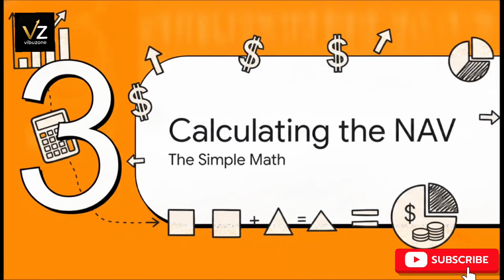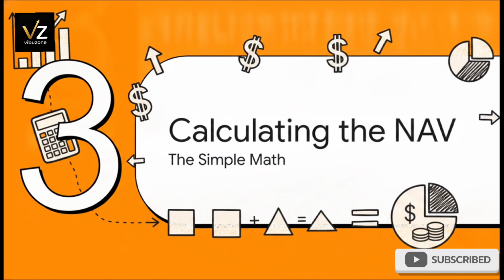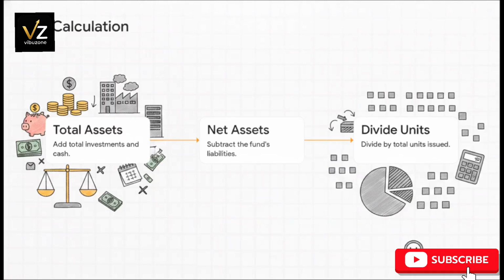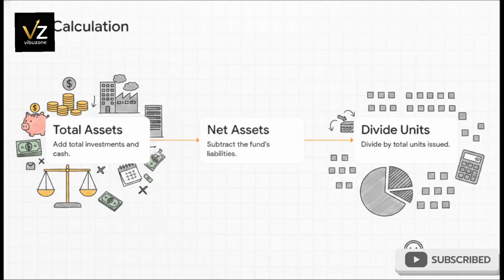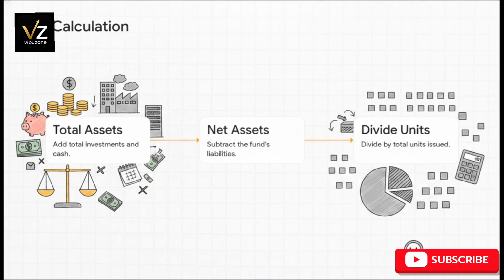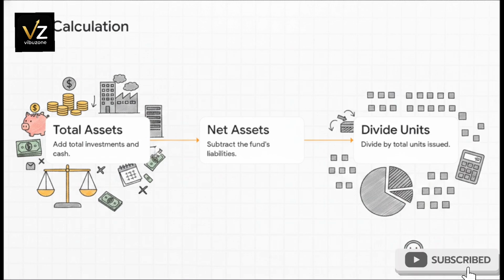Section 3. Calculating the NAV, the simple math. Now, please don't let the math intimidate you. It's really just 3 incredibly logical steps. First, we take the total value of all those assets we just talked about, plus any cash the fund holds. Let's say that totals 10.20 crore rupees. Step 2, we subtract the fund's daily expenses or liabilities. Let's say that's 20 lakh rupees. That leaves us with total net assets of exactly 10 crore.